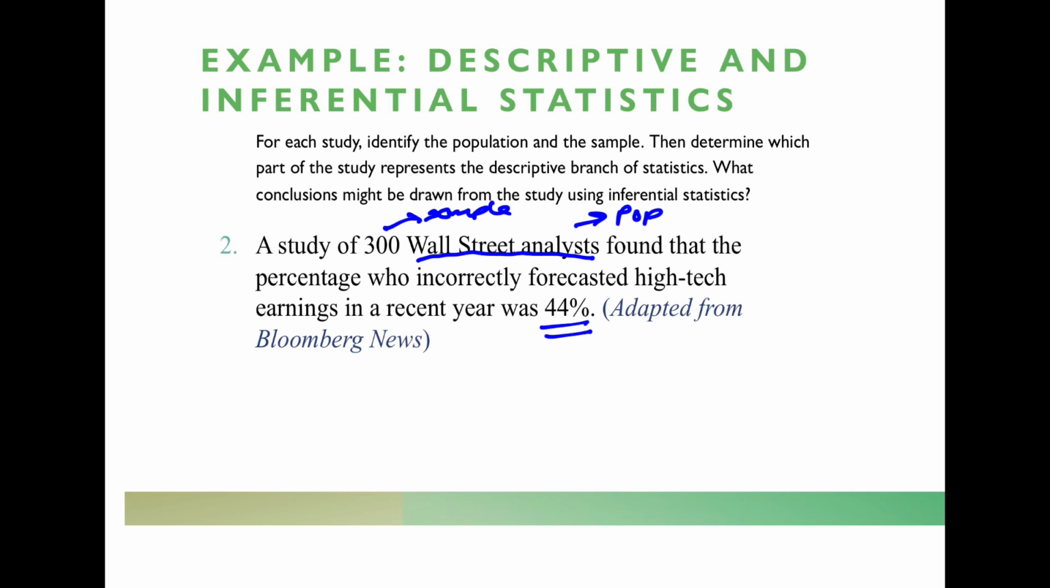The descriptive statistic, of course, is the 44%. That's describing the sample result that we took. And if we were to draw a conclusion about that, we would say that somewhere around this number of 44% represents the entire population of Wall Street analysts. That would be the conclusion I could draw here, assuming that this was a good sample. Again, it's not going to be equal to 44%, because that just represents the 300 that they talked to. But we believe it'll be somewhere within that range, somewhere around 44%.